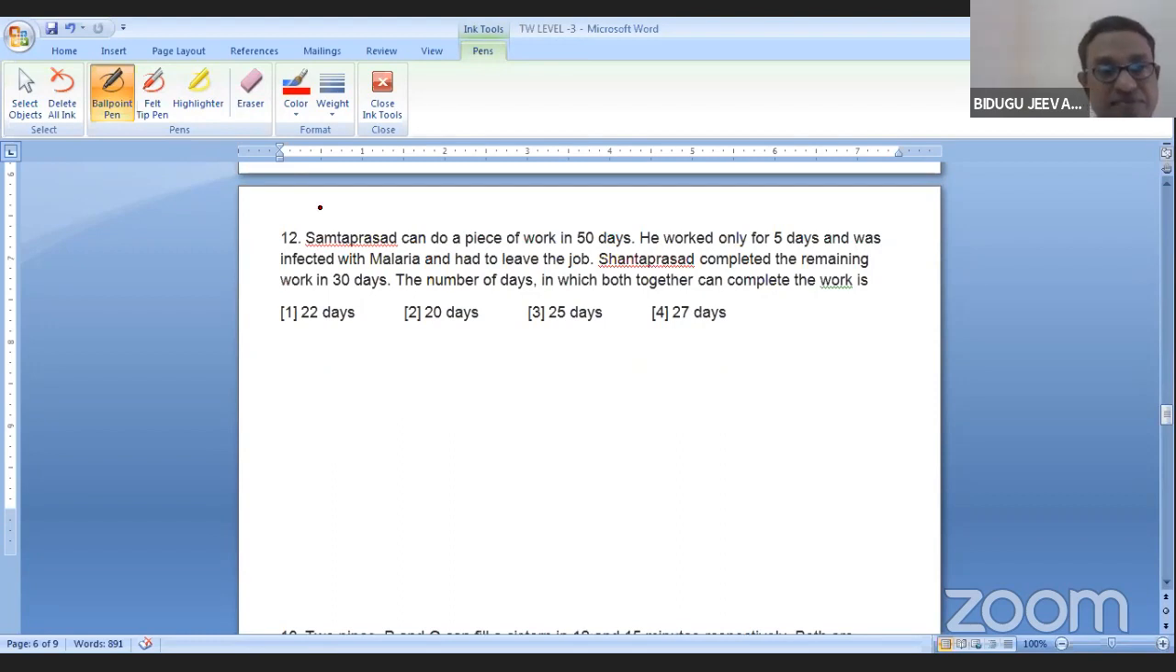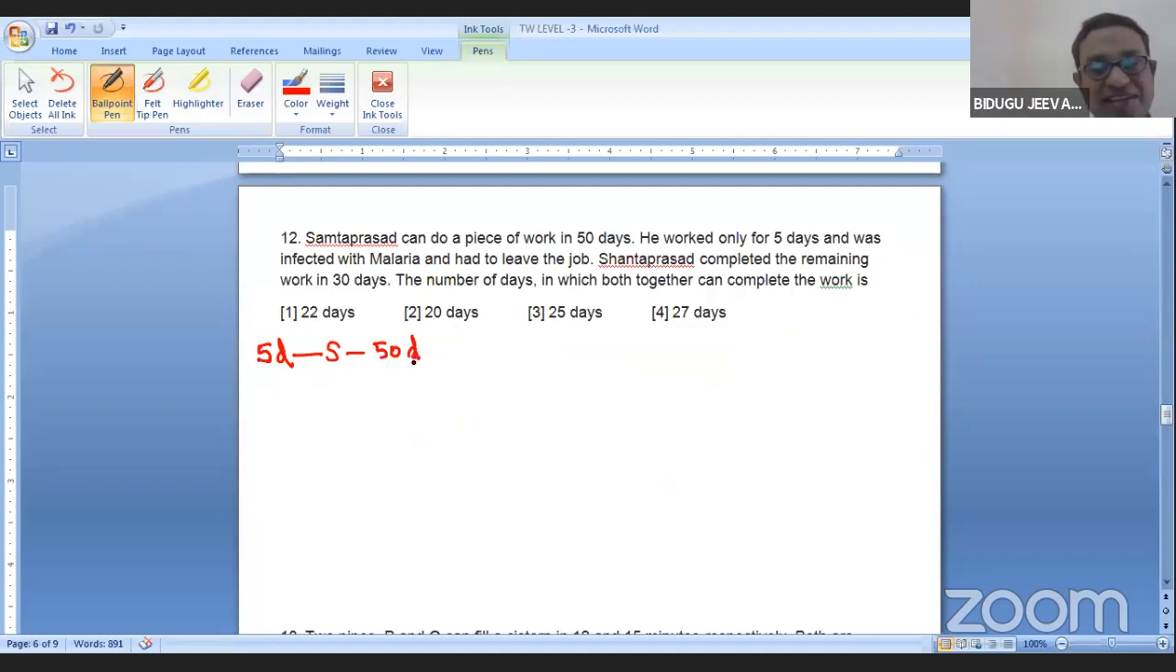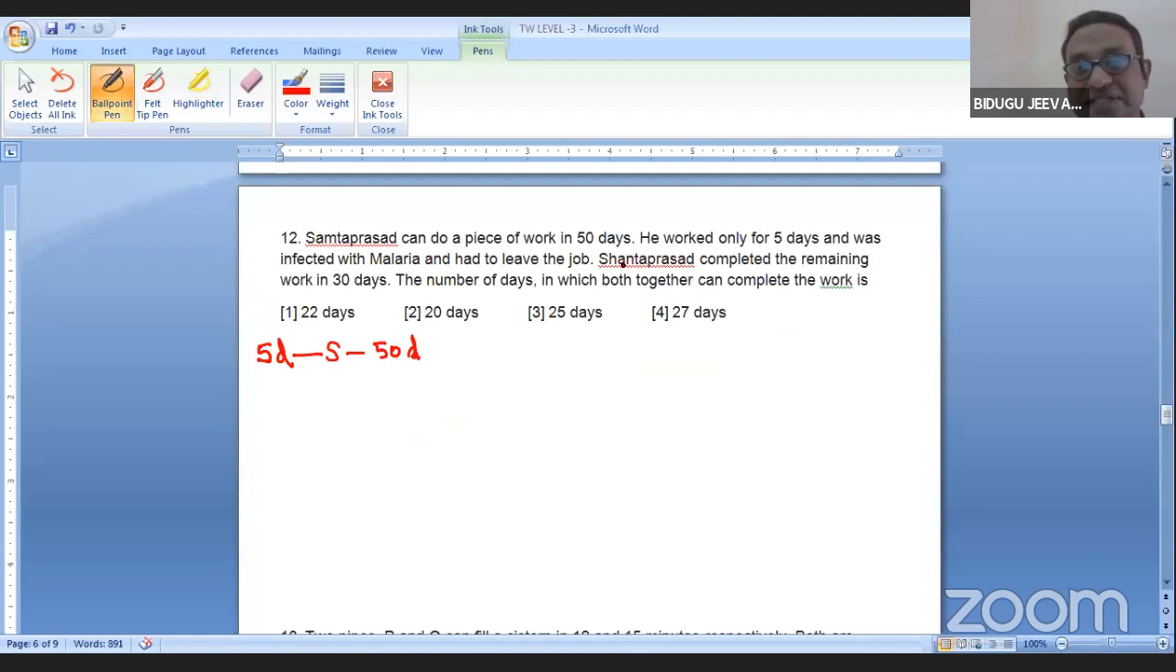Now, Samata Prasad can do a work in 50 days. He worked only for 5 days and was infected with malaria, and left the job. Story, don't worry. Whether he got malaria, corona, whatever it may be. Santa Prasad, another one, completed the remaining work in 30 days.